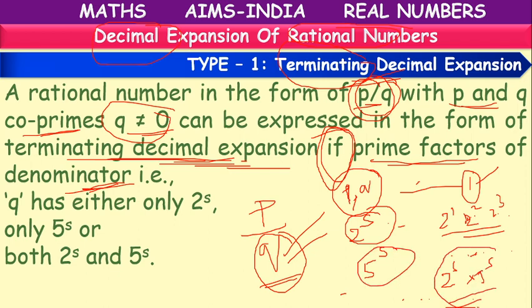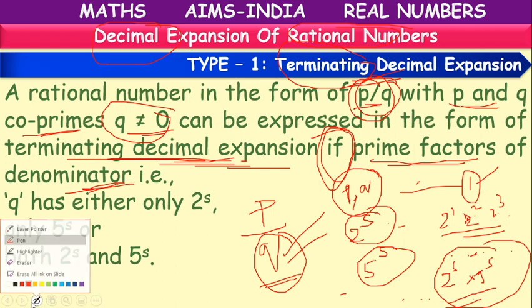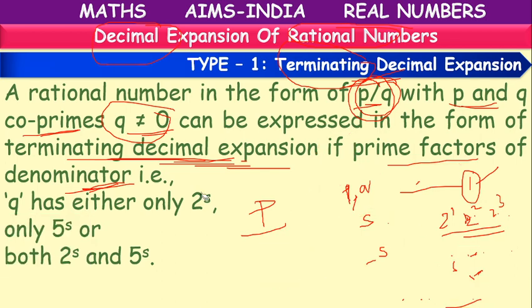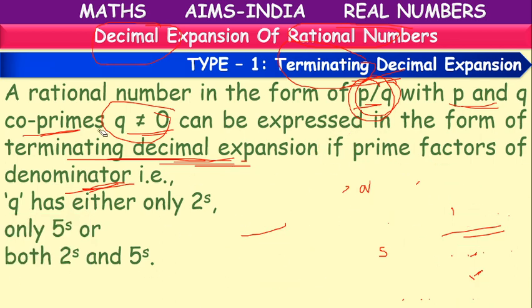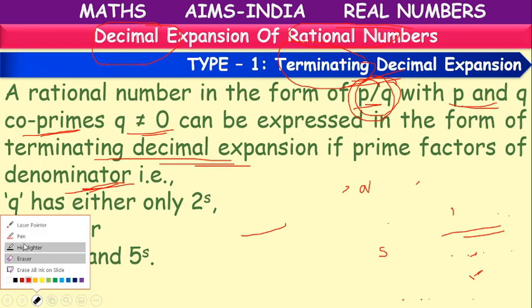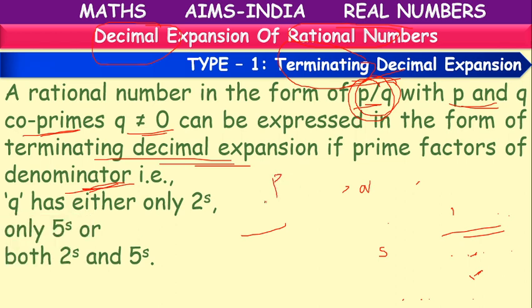Then it is said to be a terminating decimal expansion. So we have p by q, they have given a rational number. Now they are asking us to tell, is it a terminating decimal expansion? How can we tell?